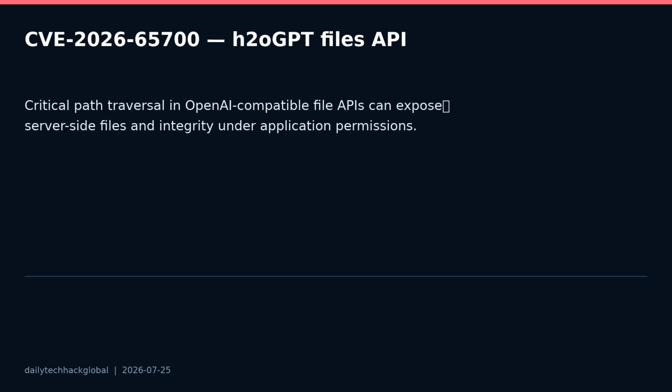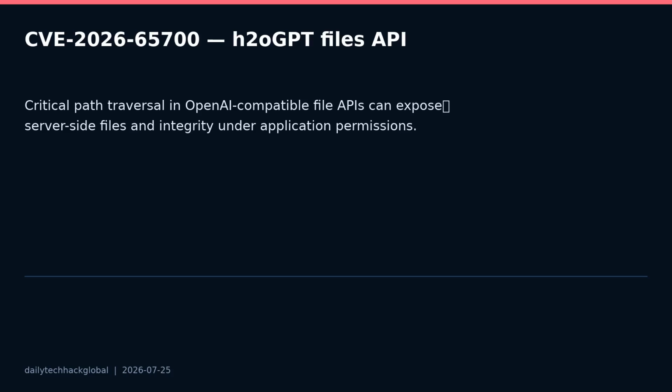If attacker-controlled writes can reach startup hooks or application-loaded files, the advisory describes a path toward code execution under the application context. For H2O GPT and similar self-hosted AI applications, patch or apply the vendor guidance, disable unneeded file endpoints, require authentication, and restrict network exposure. Run the service with least privilege file system permissions. Avoid mounting sensitive host directories into containers.